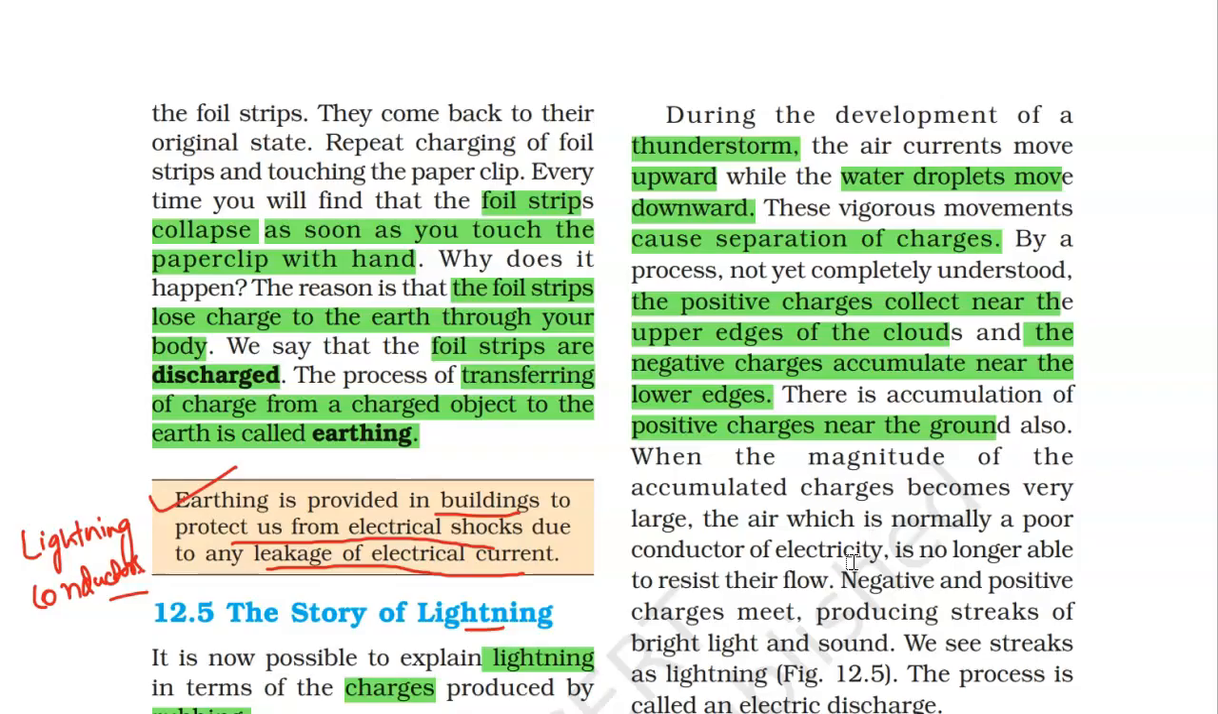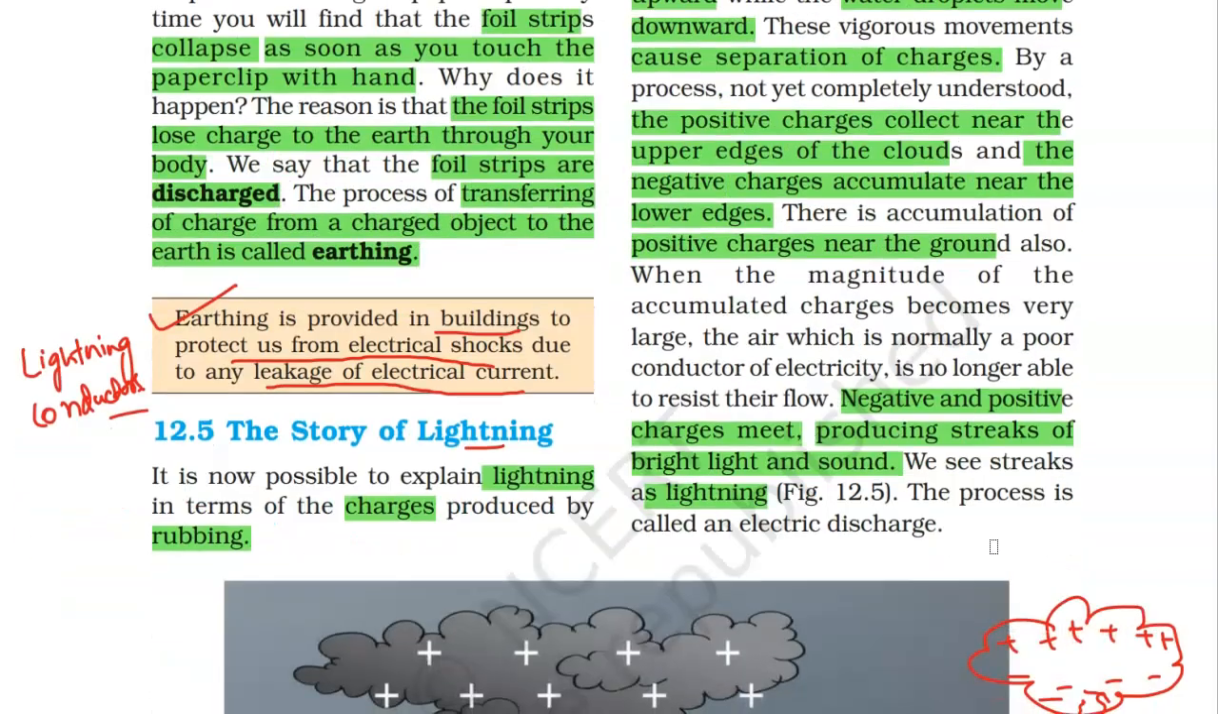be a poor conductor of electricity, is no longer able to resist their flow, because it's too much now, it's huge, and negative and positive charges meet, producing streaks of bright light and sound. These streaks of bright light are lightning, and the sound that is produced is thunder. And the process which is happening is the electric discharge.